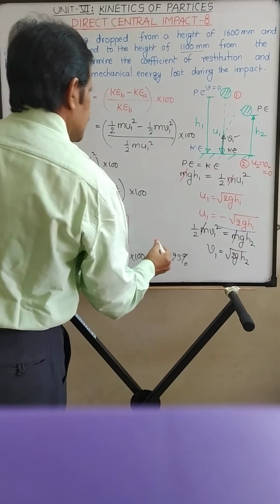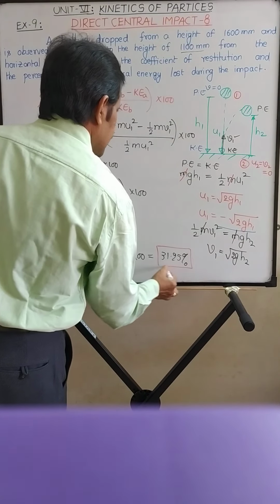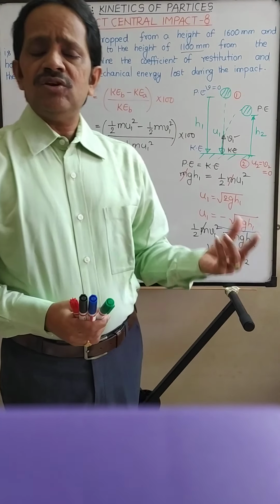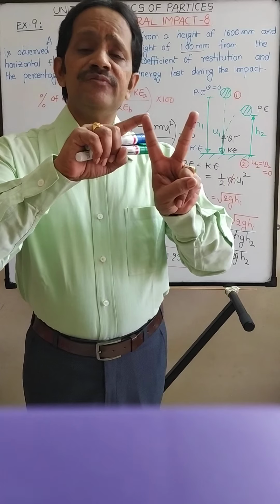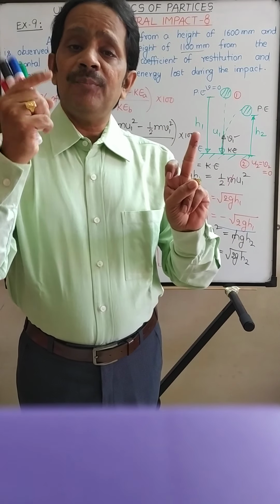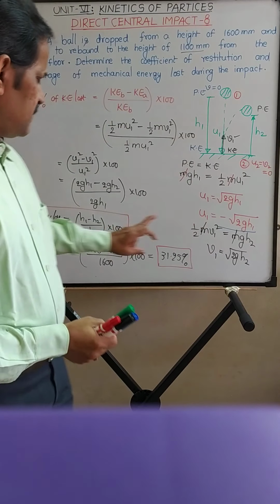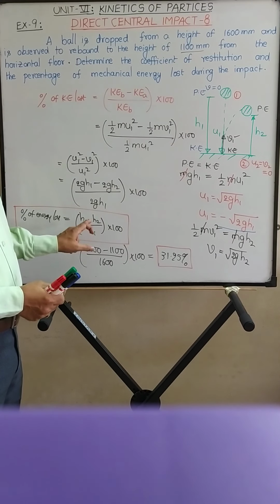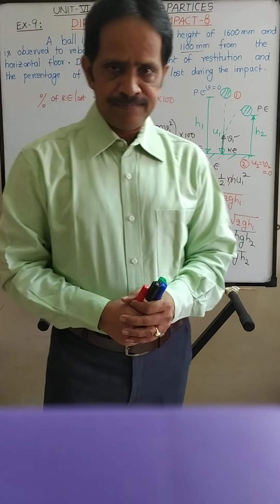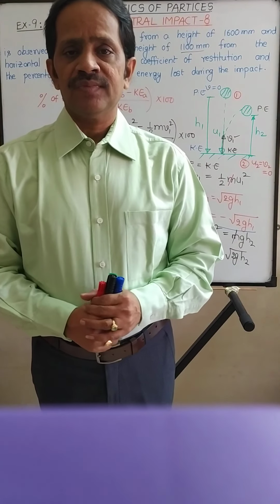So it is the percentage loss of mechanical energy because of impact. So here you have to remember two formulas. One is coefficient of restitution is equal to square root of h2 upon h1. Then percentage of energy lost is equal to (h1 minus h2) upon h1 into 100. Understood? Thank you.